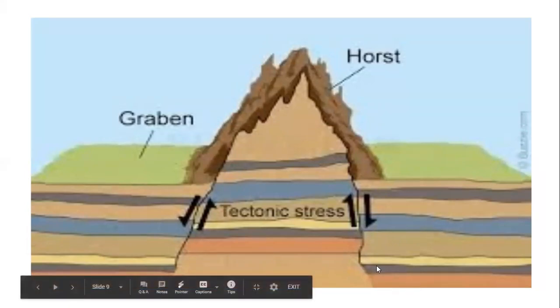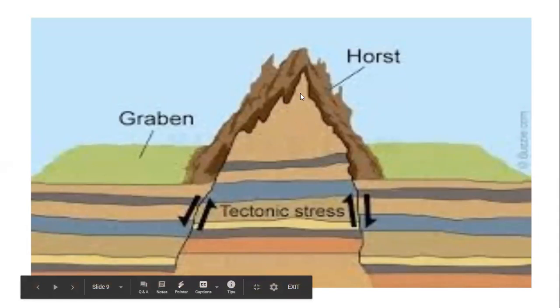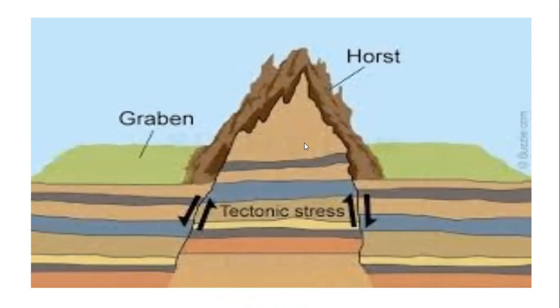The land between the cracks is uplifted by the internal forces, whereas when another area between the cracks sinks down, it forms a shrunken valley called a rift valley or graben.